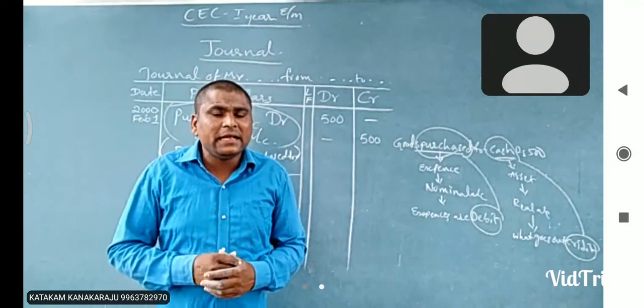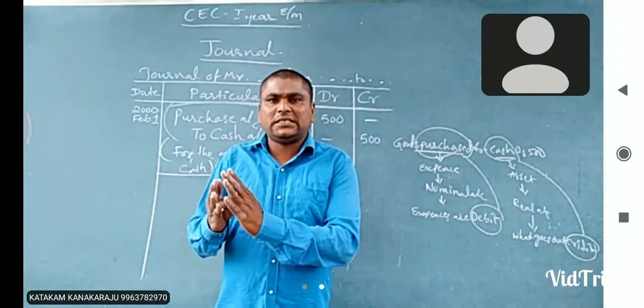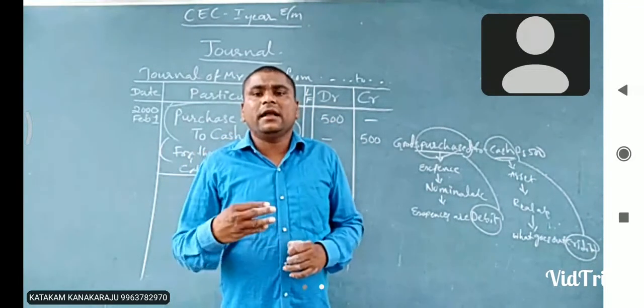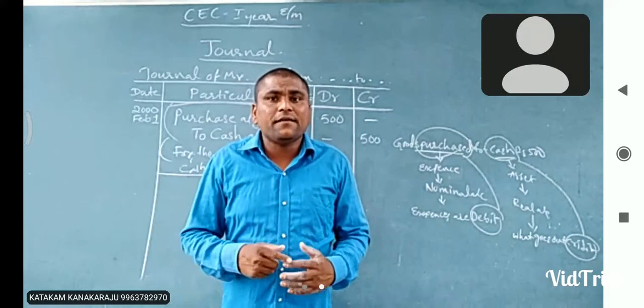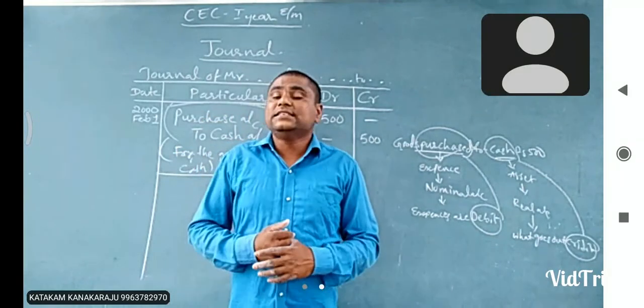What is the meaning of book of original entry? Business transactions are recorded for the first time in this book, before being recorded into the other books of accounts. And the process of recording business transactions into the journal is called journalizing.